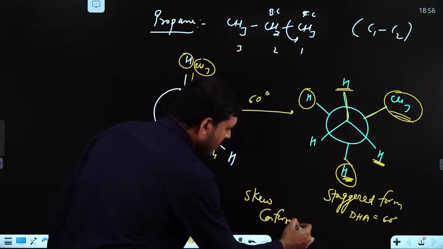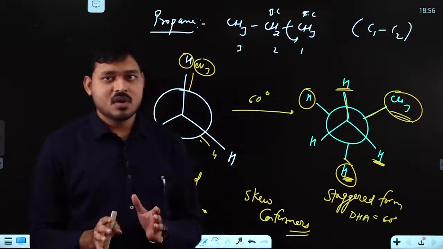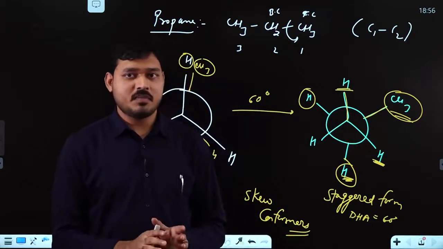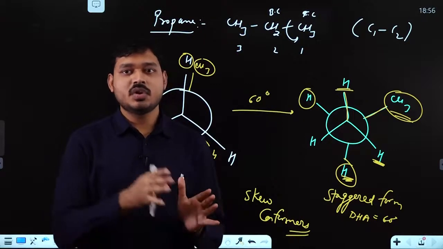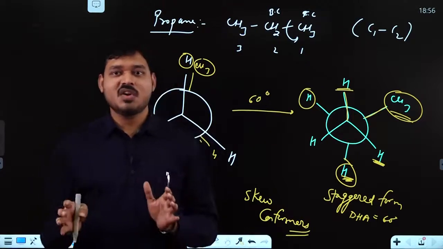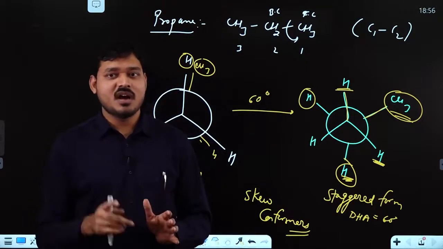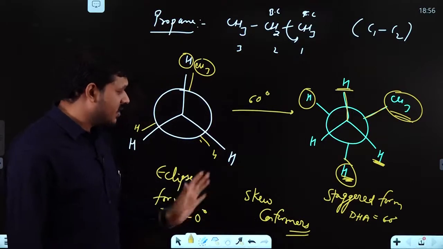Skew conformers. Skew conformers are all those conformers which can be drawn in between dihedral angle 0 degree and dihedral angle 180 degree. So in between 0 degree and 180 degree, all the conformers obtained are called skew conformers. Okay, so I think this part is clear.